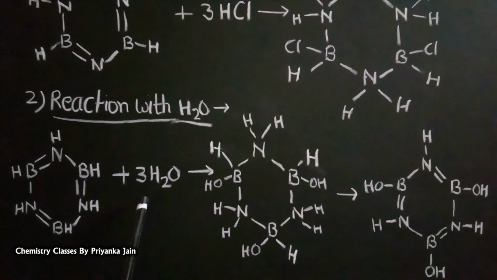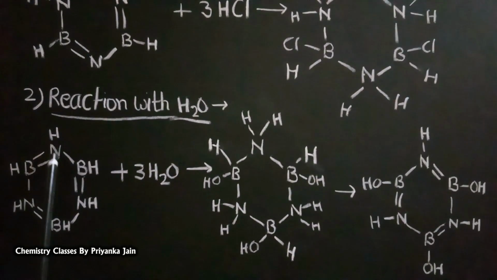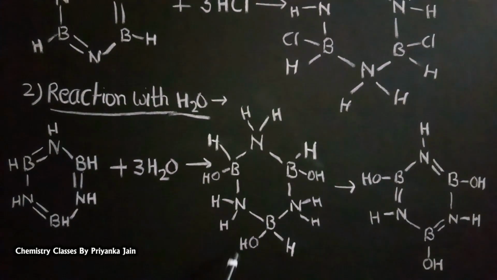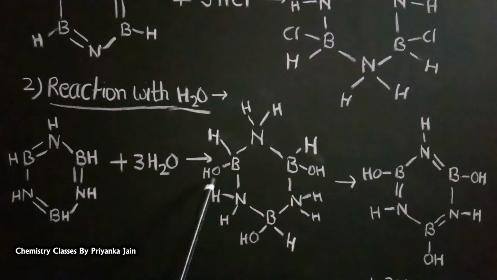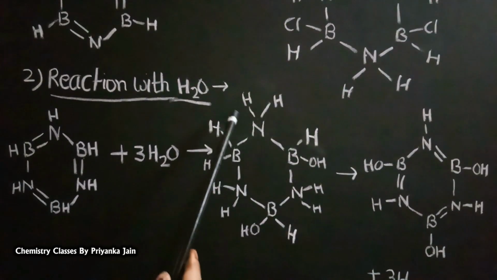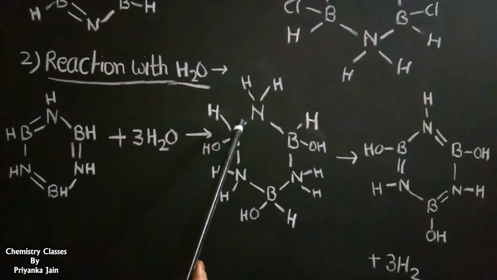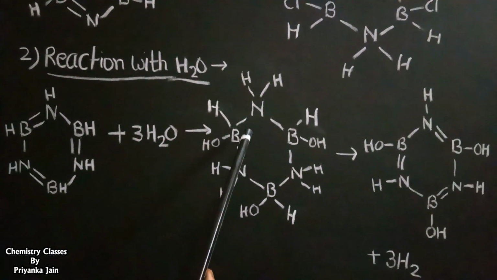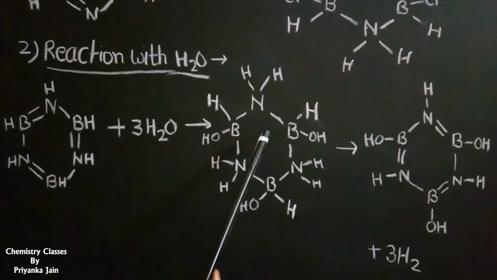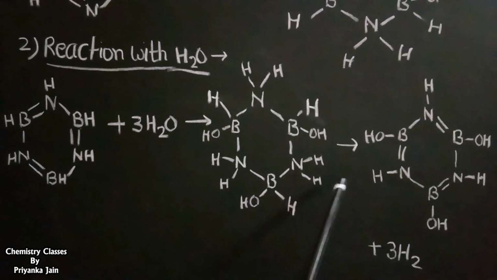So OH attacks the boron and H attacks the nitrogen, and an addition compound is formed in which the hydroxyl group is attached to boron and the hydrogen atom is attached to nitrogen. Now this compound can eliminate hydrogen and an unsaturated compound can be formed.